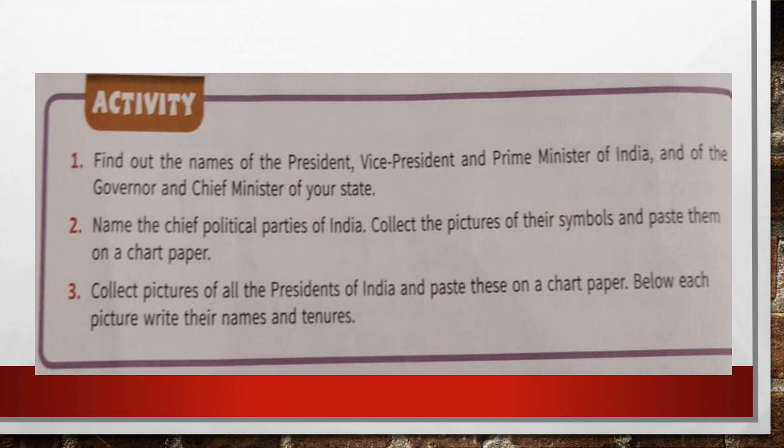Number 1. Find out the names of the President, Vice President and Prime Minister of India, and of the Governor and Chief Minister of your state. So these are the questions whose answers I have provided. Activities. Number 2. Name the chief political parties of India. Collect the pictures of their symbols and paste them on a chart paper. You may not paste them on a chart paper, you may even paste or draw in your rough notebook. I have provided you the drawings. You can see the pictures and you may draw also.